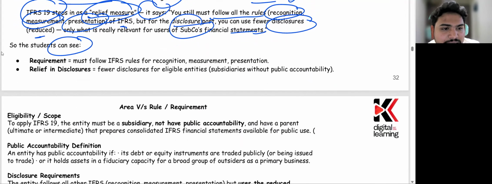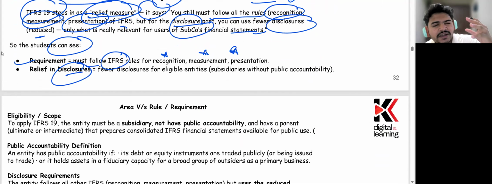So the student can see the requirement must follow the IFRS for recognition, measurement, and presentation. For this, you have to follow the same standard. You have to follow the same IFRS. You cannot negotiate on that. But you would have some relief when you have to disclose something. So on the disclosure part, you would be showing less disclosure. In that case, it would be saving your cost. It would be saving your time.